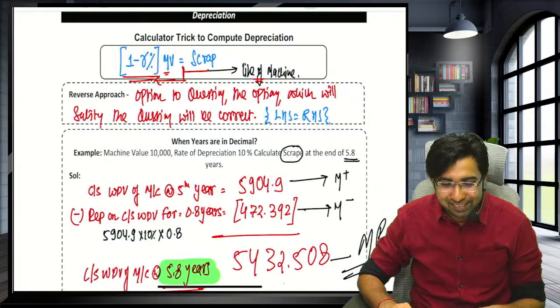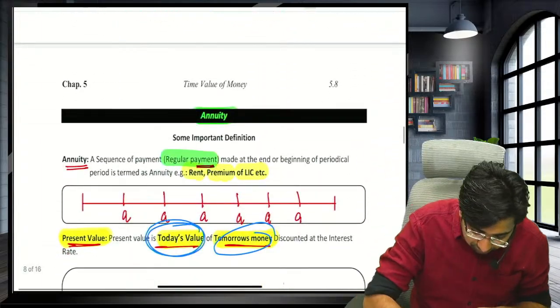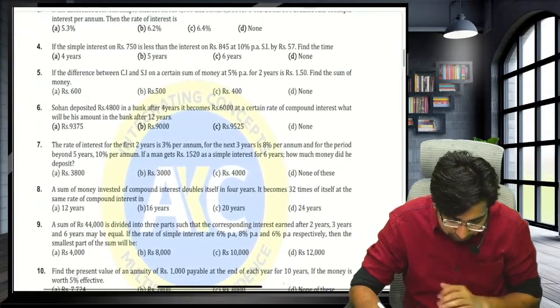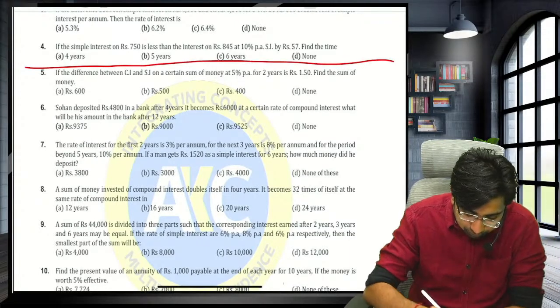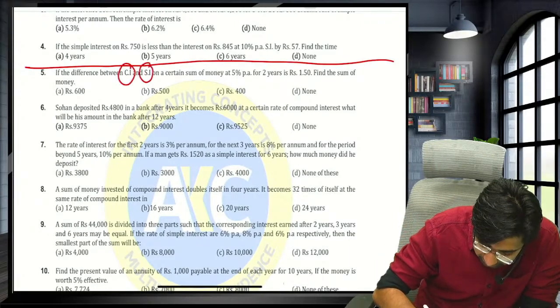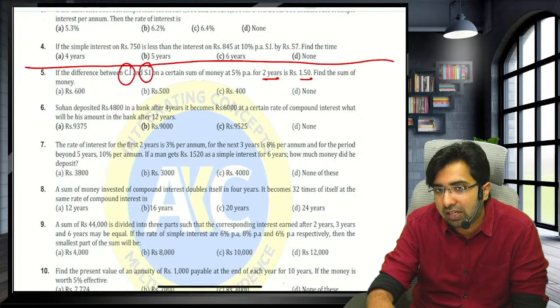Yes, guys. Now let's start. Sir, before starting with the annuity, let's start with the questions. Guys, we'll start with question number 5. The difference between CI and SI for 2 years is 1.50. Find the sum of money.